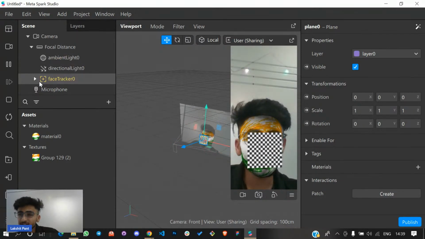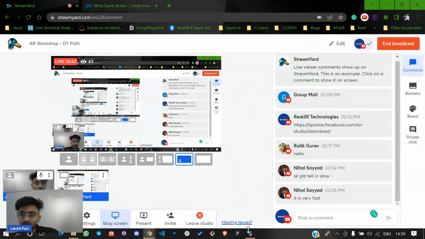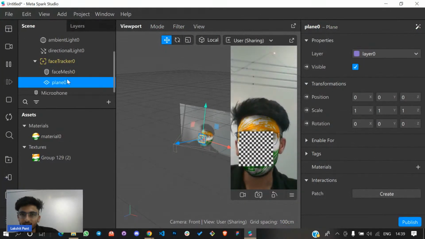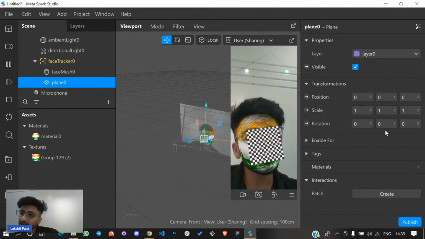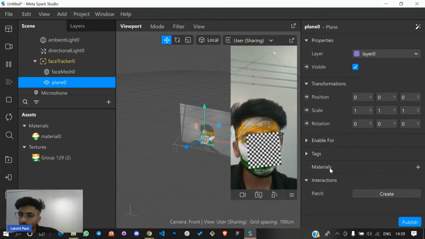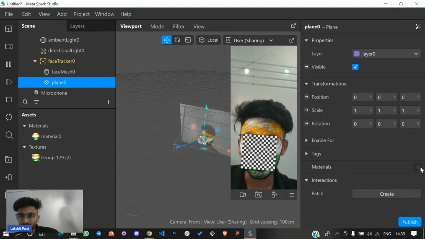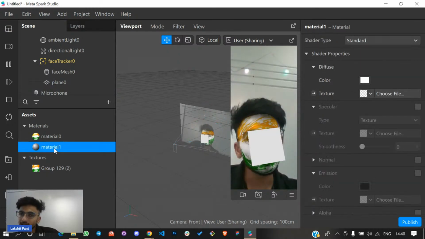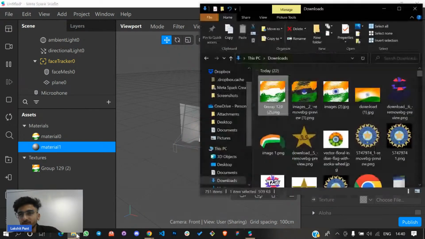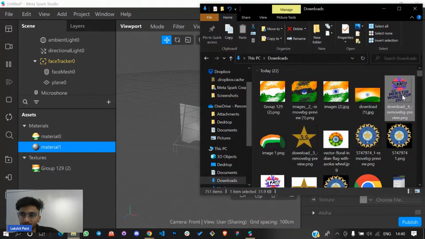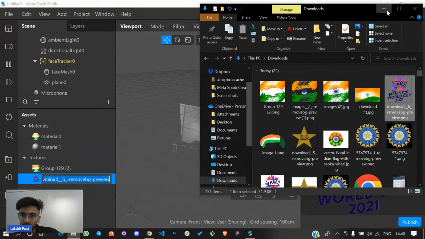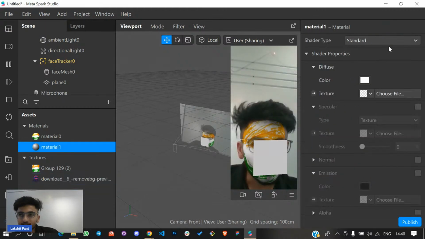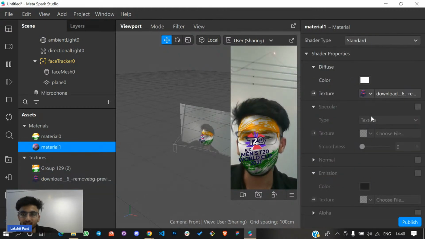Now it is inside the face tracker, right? Now I'll select my plane, and on the right hand side, again there is an option called material. I'll click on the plus icon inside the material to create a new material for this. Now we'll see a new material is added. Again I'll choose one image from my laptop, like this T20 World Cup cover image. Then I'll go to my material and choose the texture to be the image that I have uploaded like this.